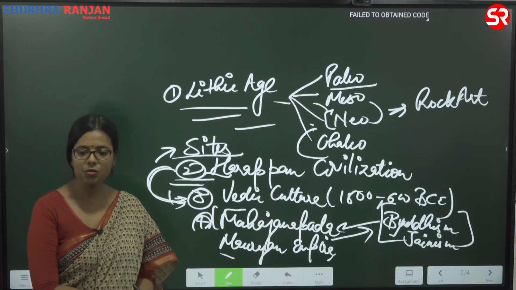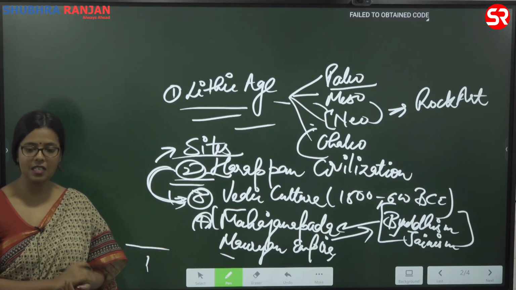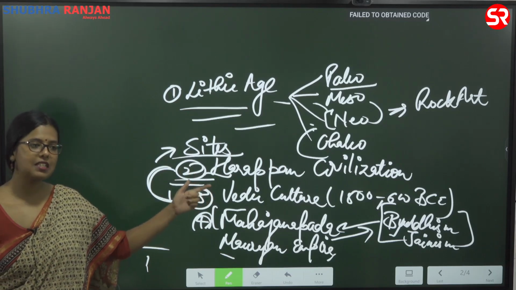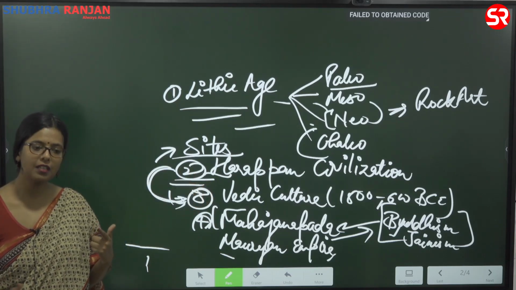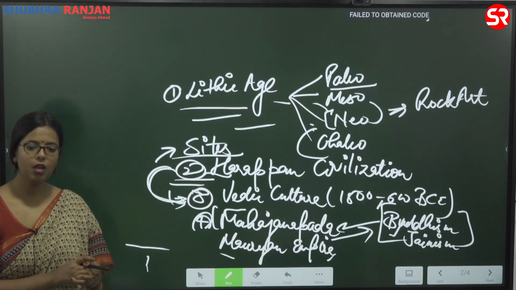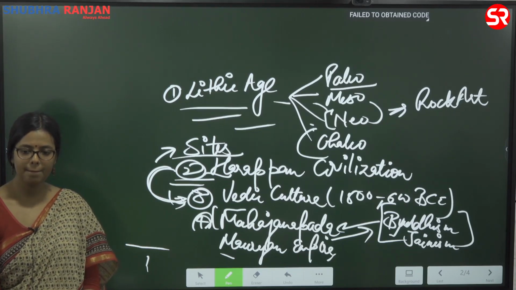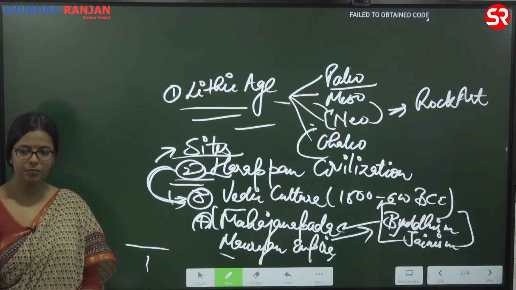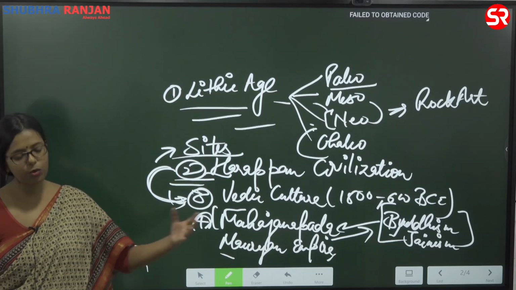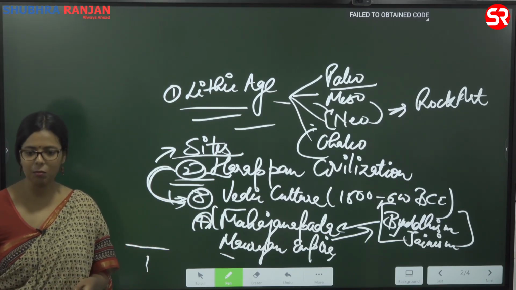Here what do you need to understand? First you need to understand the problems of present day urbanization, and then you need to look at Harappan civilization and their urbanization pattern, and you need to find out whether we can draw inspiration from that or not. So what are the problems of our present day urbanization? Drainage system is one of the problems. But even before going there, we need to understand how do we plan cities? Do we even plan them?